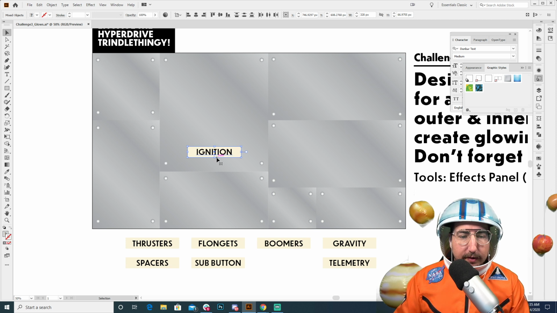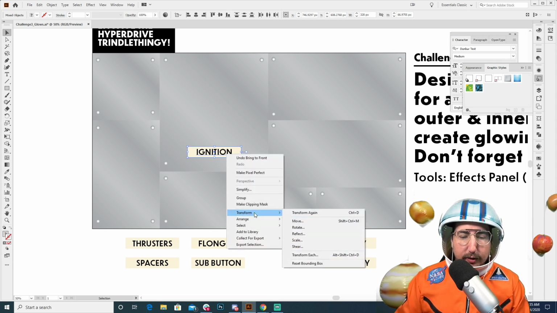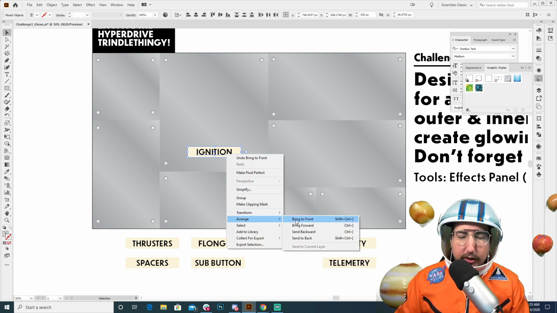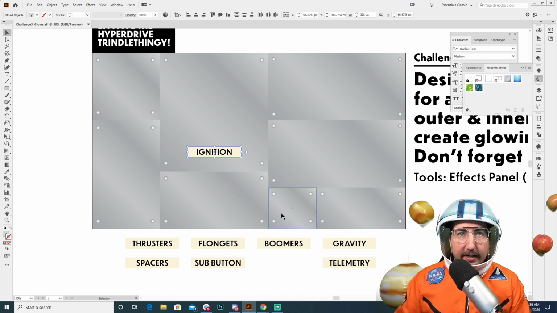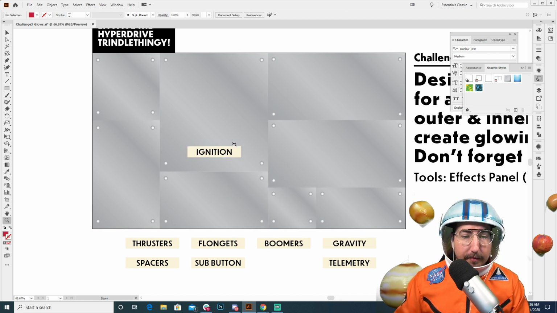Oops. This stuff is on the wrong layer. So you can fix that by right-click, transform. Right-click, arrange, and bring to front. That is my bad. It is on the wrong layer.